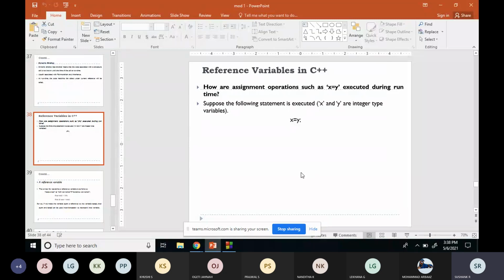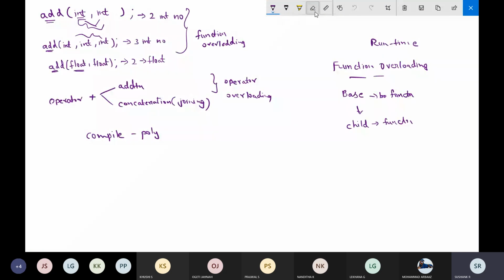So what is this reference variable? What will happen if I write this line? We can check in detail. So we'll just talk about the reference variable. I'll just erase this.